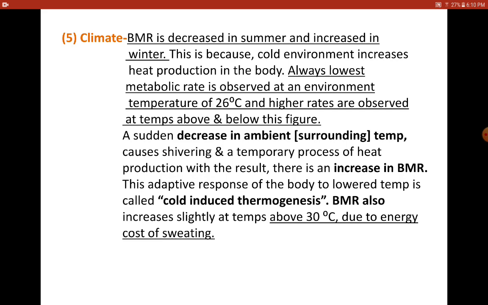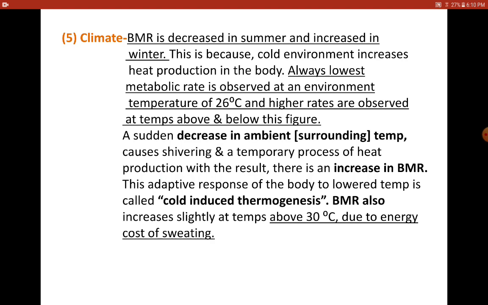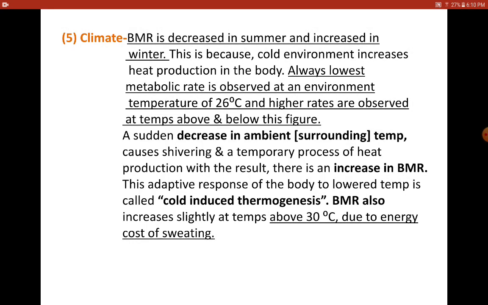So in winter season what happens? We tend to feel cold. You would have observed that before feeling cold, suddenly you may feel the chill and you may shiver. So this shivering is the transient period wherein the body adjusts to cope up with the change in the temperature surrounding him. Till then he'll be feeling normal, but suddenly when the temperature drops down, he shivers. So this shivering happens when the temperature drops down, and this is because of a transient process.